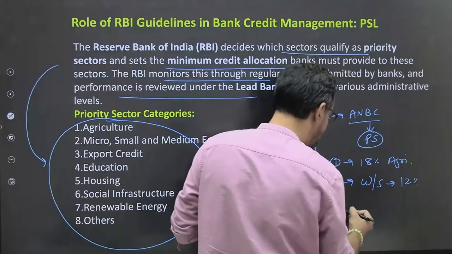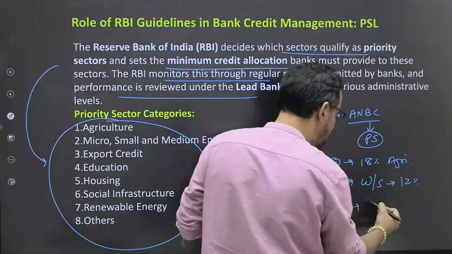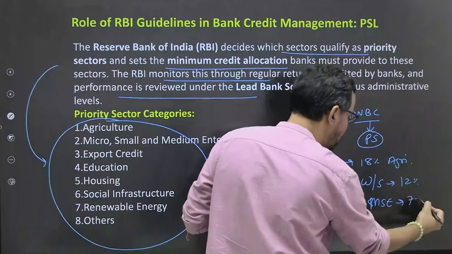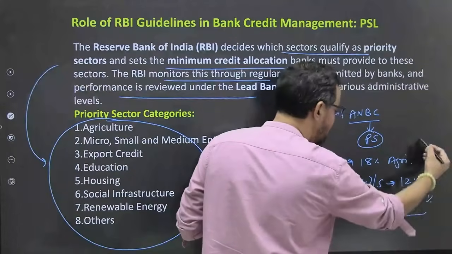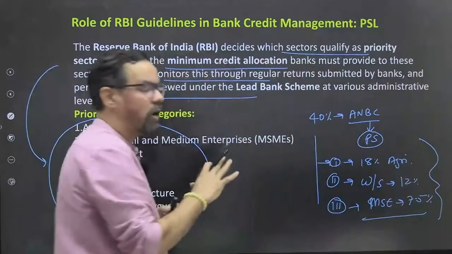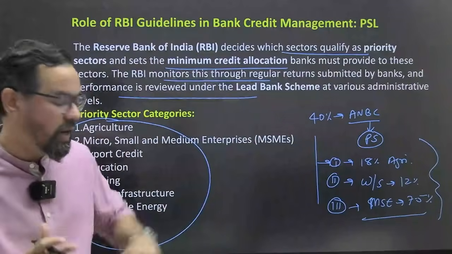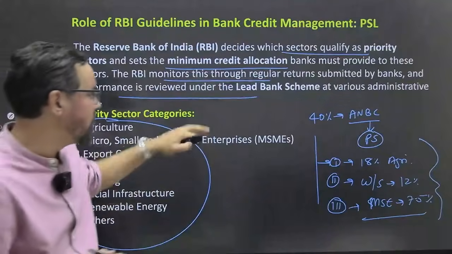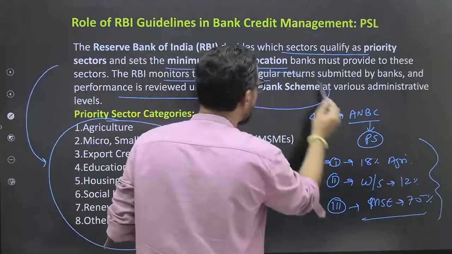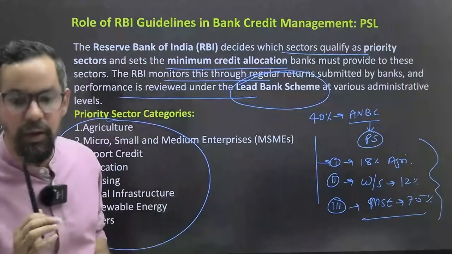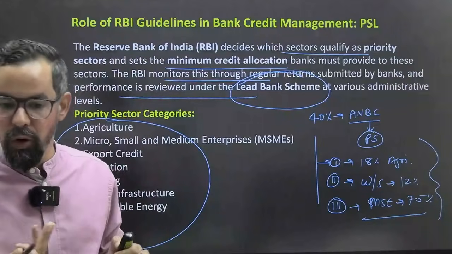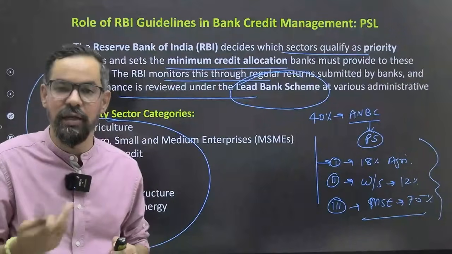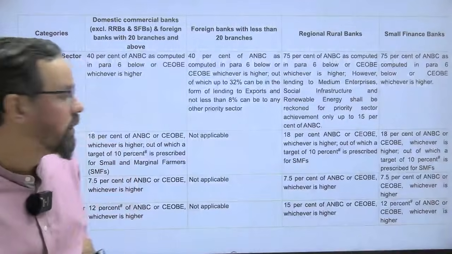We have आपका next one की let's say for MSMEs, ठीक है, MSMEs आपका they have to lend 7.5% in all, ठीक है. So these are the regulatory compliances and we have to meet these particular requirement and we have to report these particular one on regular interval, ठीक है. And basically this responsibility is given to the lead bank of that particular district level, ठीक है. तो ये बहुत ही important areas हो जाते हैं and you cannot skip these areas because these are the part of the prudential guidelines or regulatory guidelines, ठीक है.